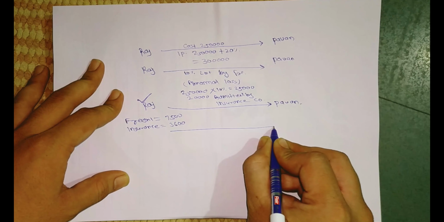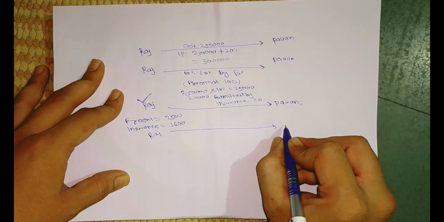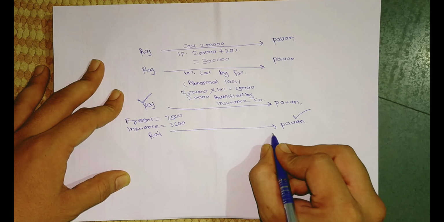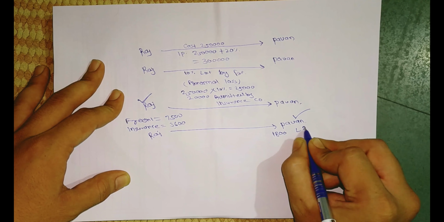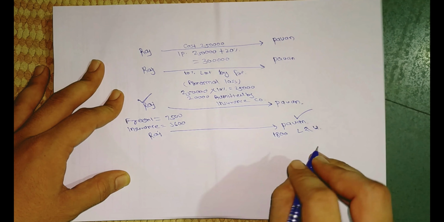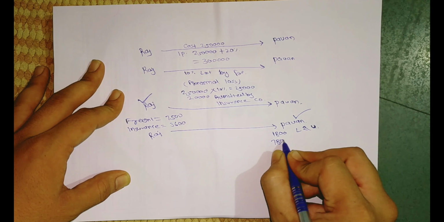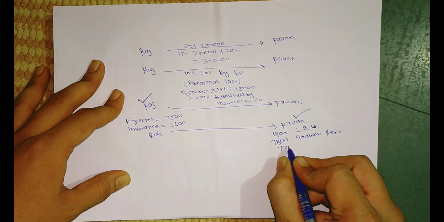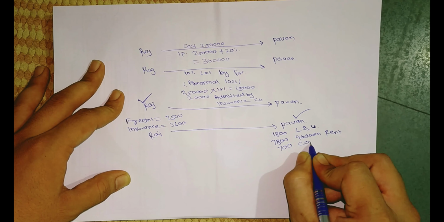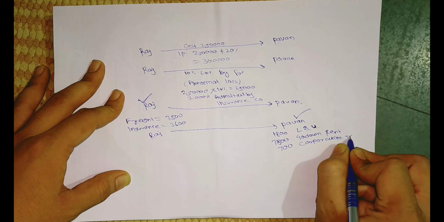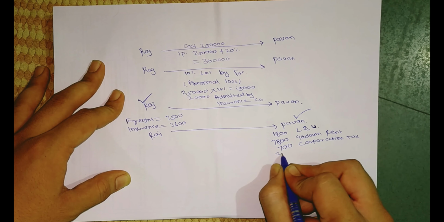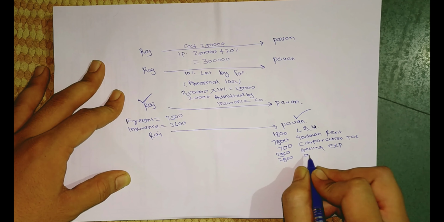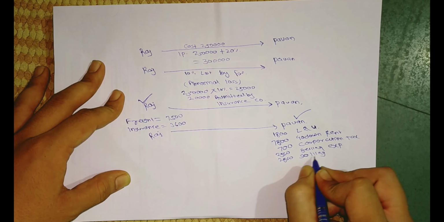On screen you can see how we represent that information in our rough working, our trick for solving the question in the examination. These are expenses incurred by Pawan: 1,800 loading and unloading, 7,800 godown rent, 700 corporation tax, 2,500 selling expenses, and 2,800 selling commission.